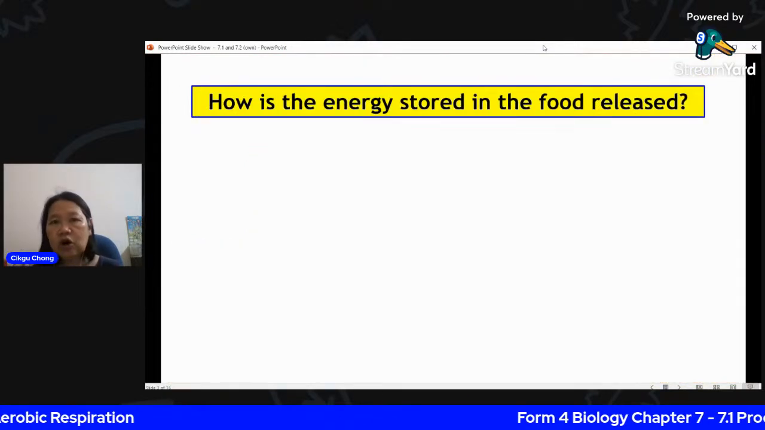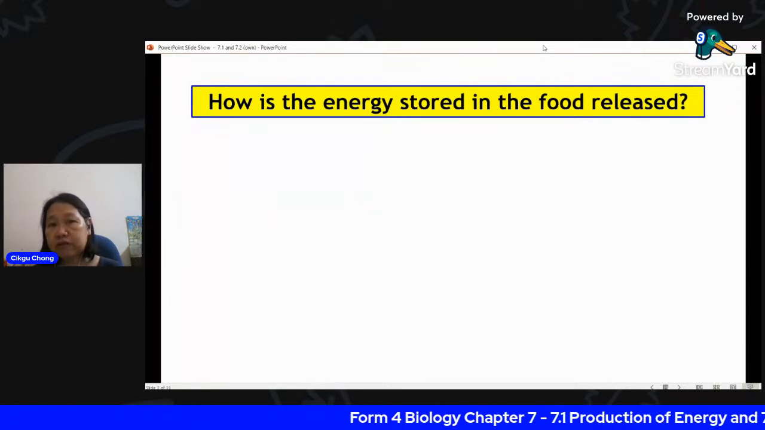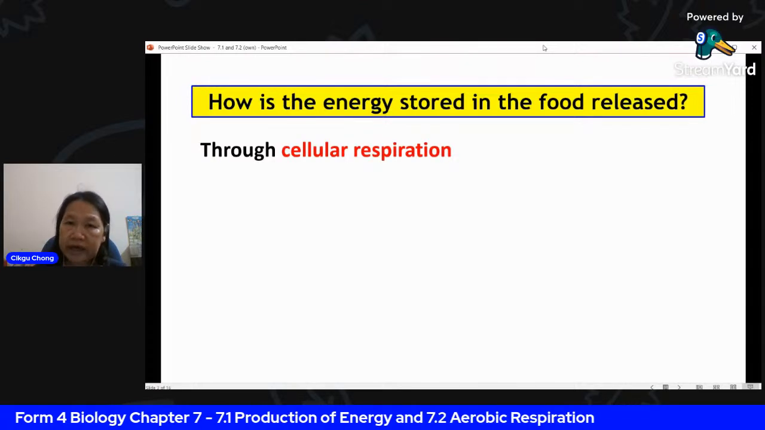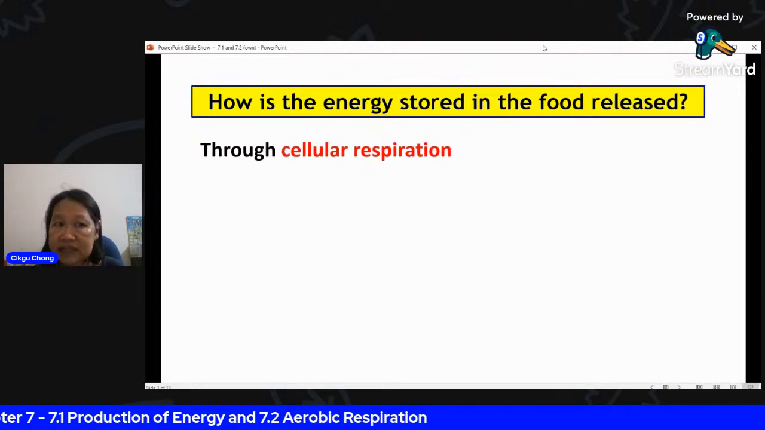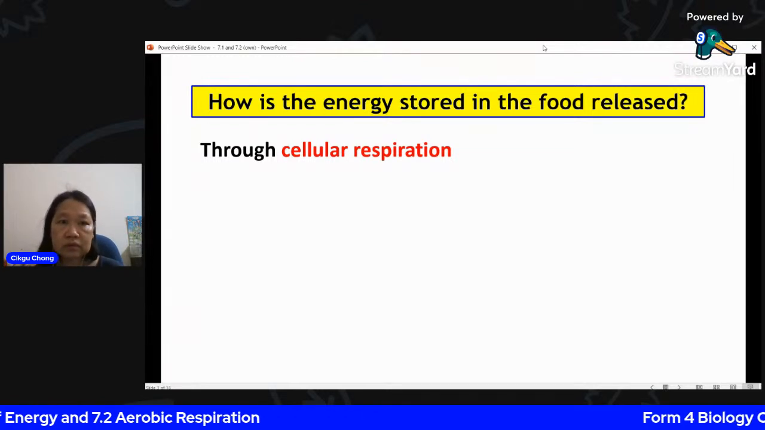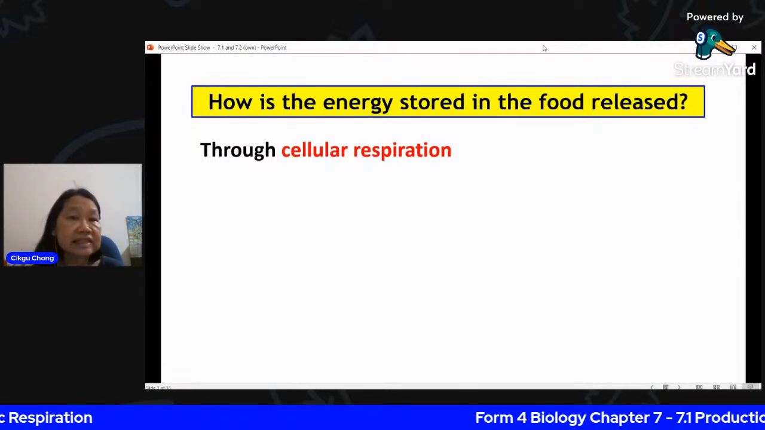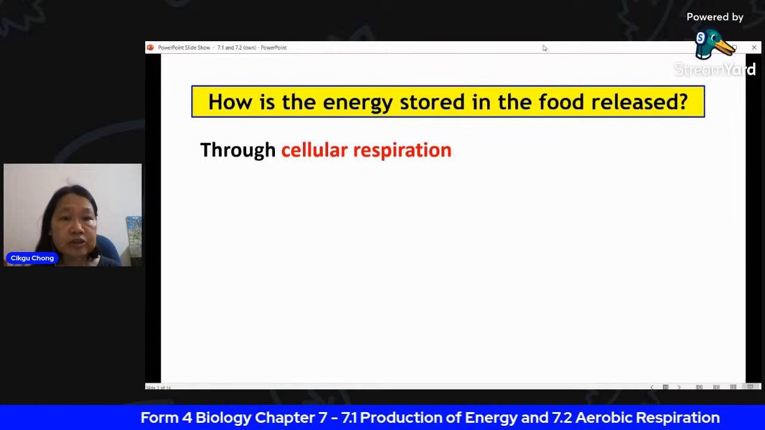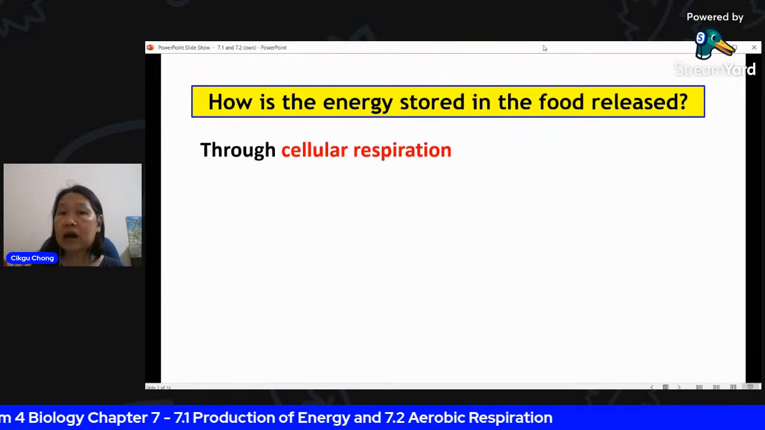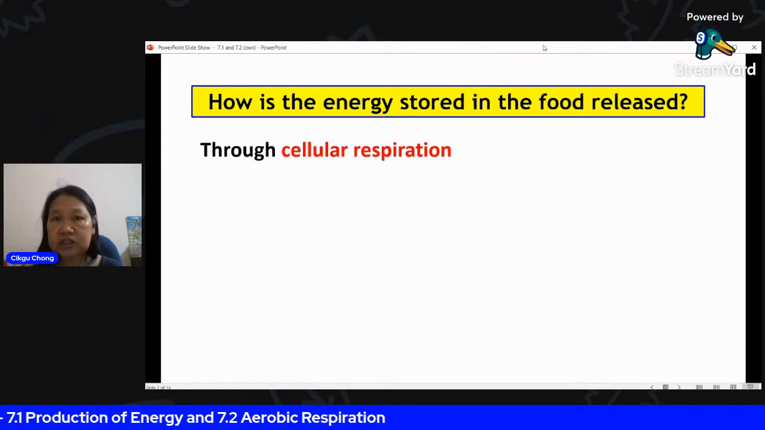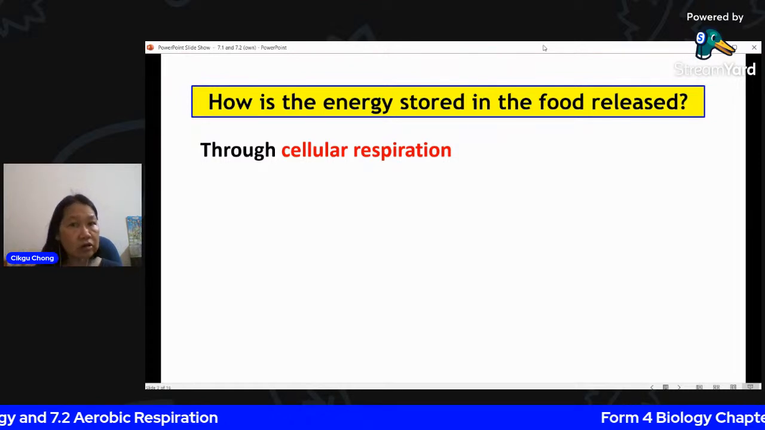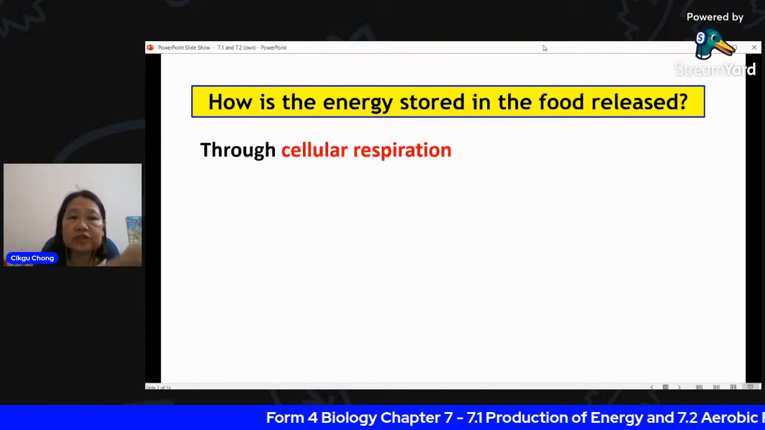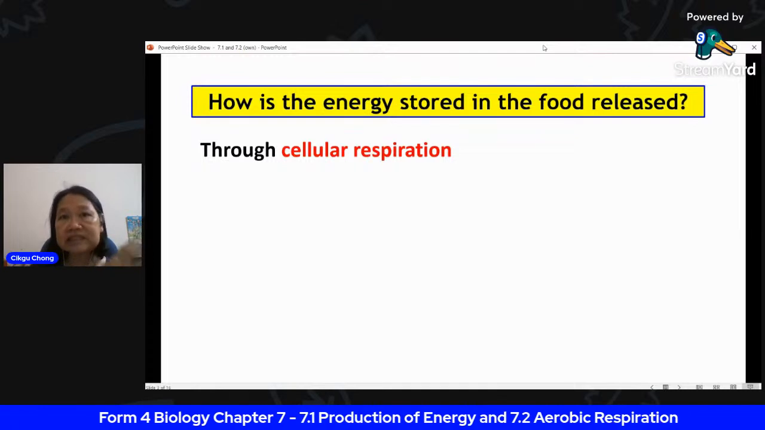How is the energy stored in the food released? Just now we mentioned all these types of food have energy stored in the molecule. The way to release the energy is through a process called cellular respiration. This is the type of respiration that occurs inside the cell. So it's not the respiration that you learned in Form 3, the external respiration where you breathe in and breathe out. That is just to obtain oxygen. The oxygen is brought into the body, into the blood, to be channeled to the cell. It goes into the cell and the process actually happens inside the cell.